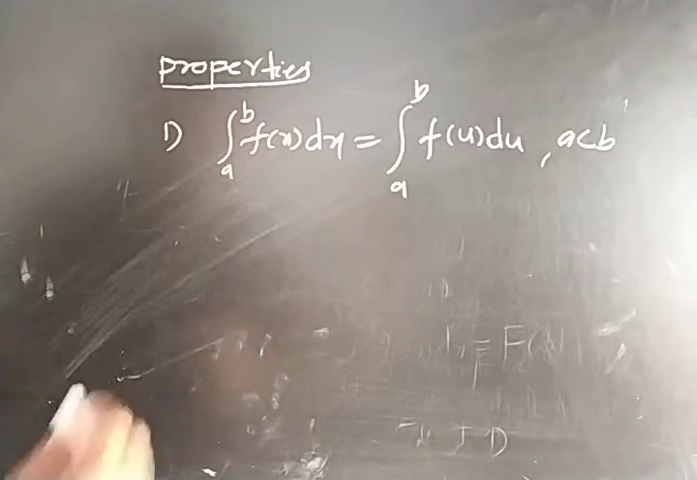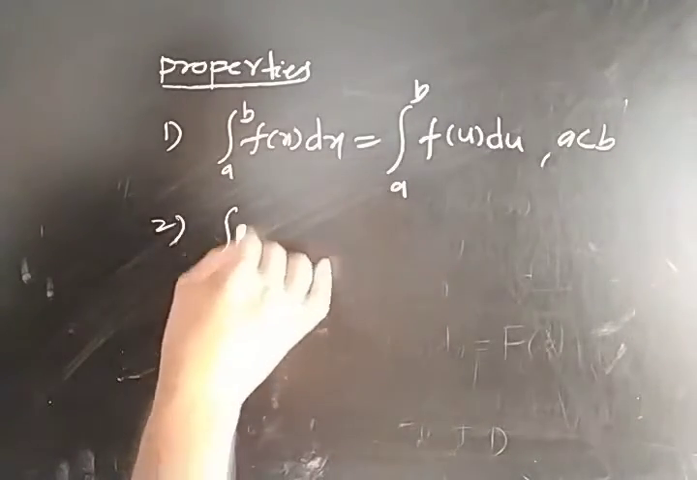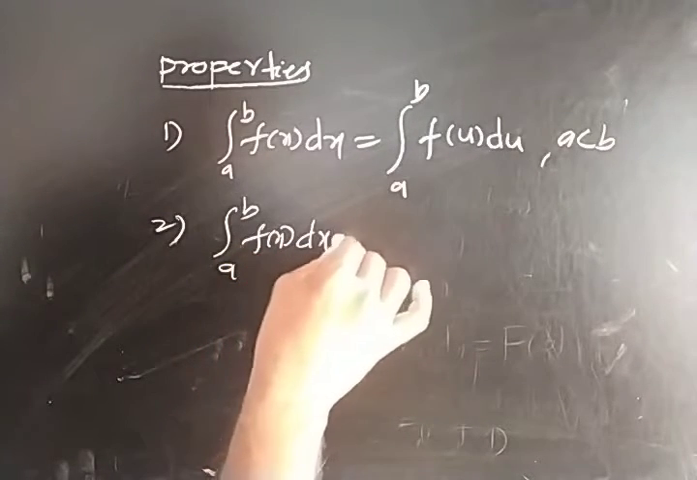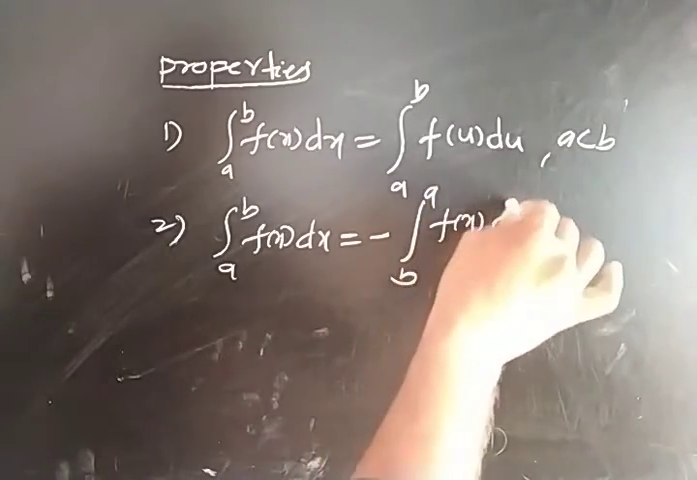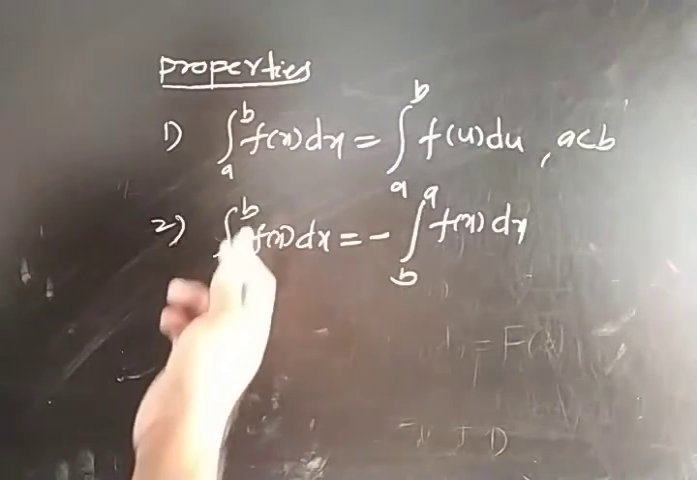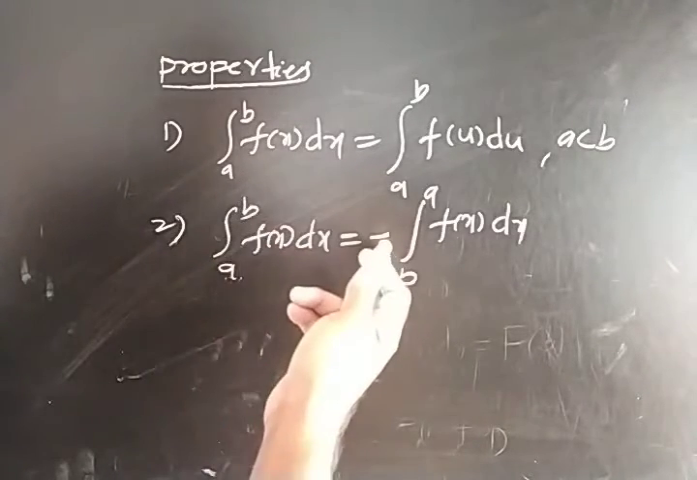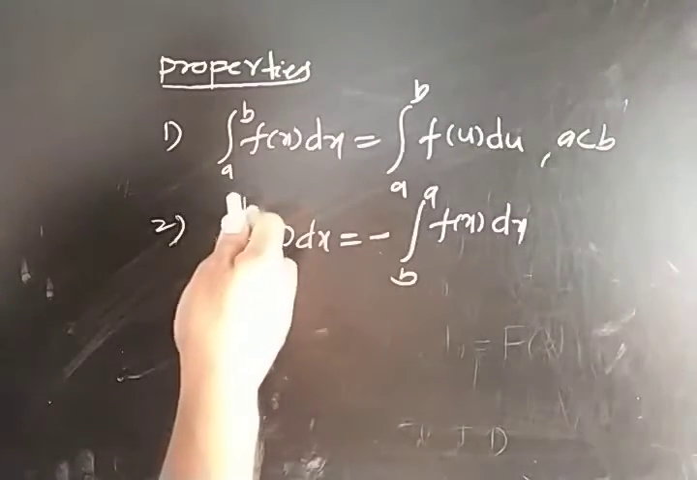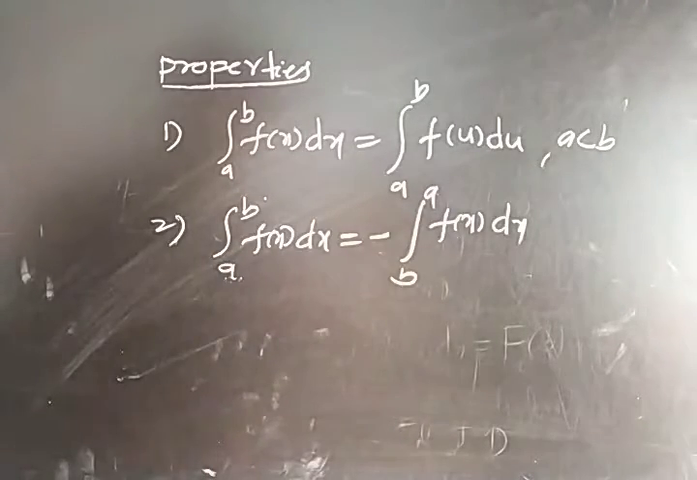Okay, and the second property describes that the integral from a to b of f of x dx will be equal to minus the integral from b to a of f of x dx. So from this property we can observe that if you interchange the upper limit and lower limit, the sign will change. Here the lower limit is a and the upper limit is b. So by interchanging the limits, you will get the minus. So this is property 2.